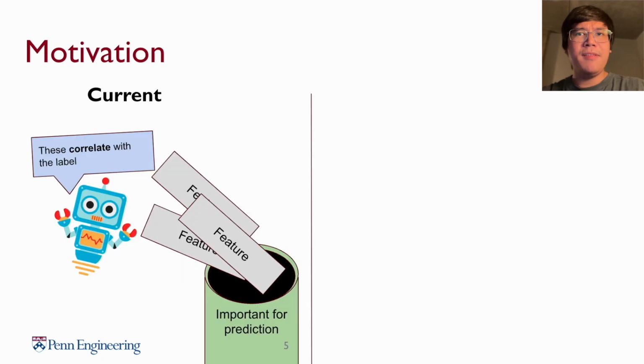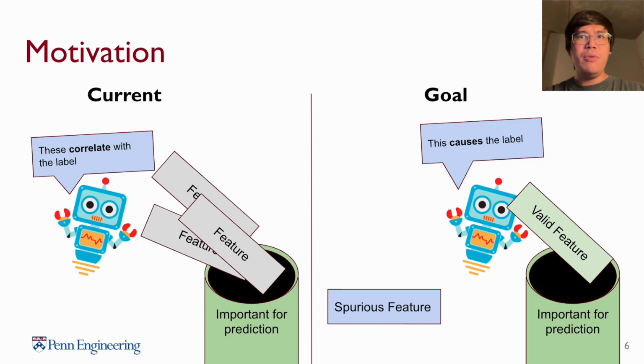This problem happens because from the perspective of a model, a good feature and a spurious feature are indistinguishable. We note that a cue is spurious if it does not have any causal relationship with the label we're trying to predict. Thus, to solve the problem, we need to have some way of giving the model information about which features actually cause the label. So how do we do this?